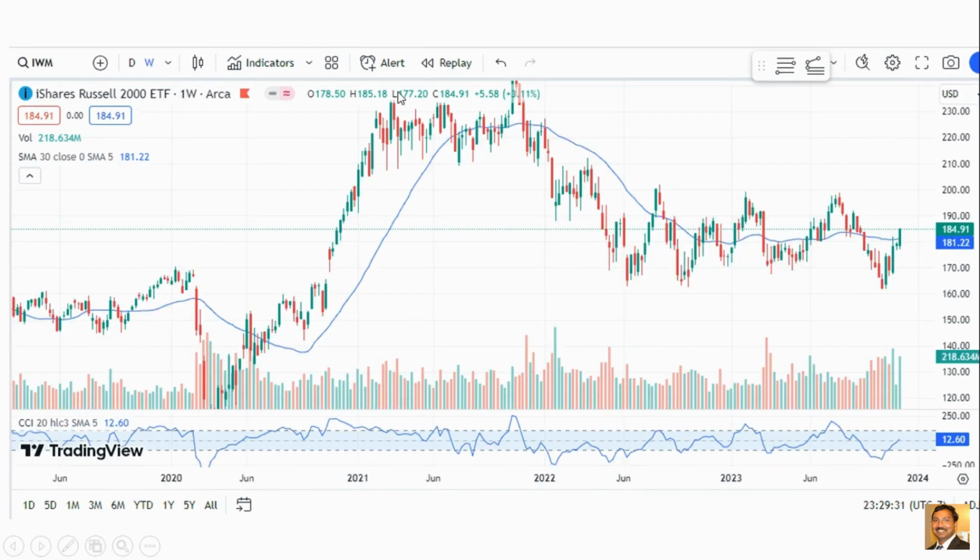And this weekly chart, again, is the 30-week moving average. IWM captured that level this week with a good volume, and CSA is going up. So there's a high chance it can go up to the 191 level, as we see.